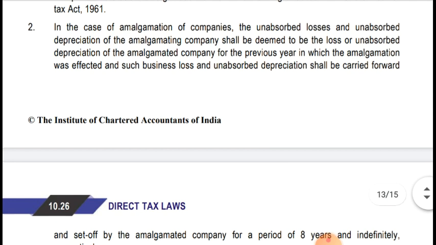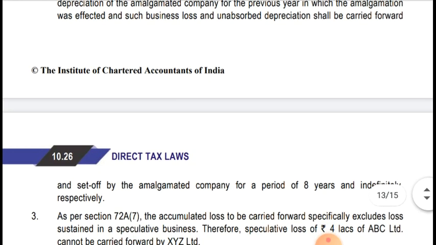So they will get a fresh 8 years to carry forward the business loss. The amalgamated company will get a fresh 8 years for carrying forward business loss, and unabsorbed depreciation, as you all know, can be carried forward indefinitely. For that it is written indefinitely. For the business loss it is given that they will get a fresh 8 assessment years, as the business loss of ABC Limited will be considered as XYZ Limited's current year business loss, so they will get a fresh 8 assessment years for carry forward of losses, and unabsorbed depreciation can be carried forward indefinitely.